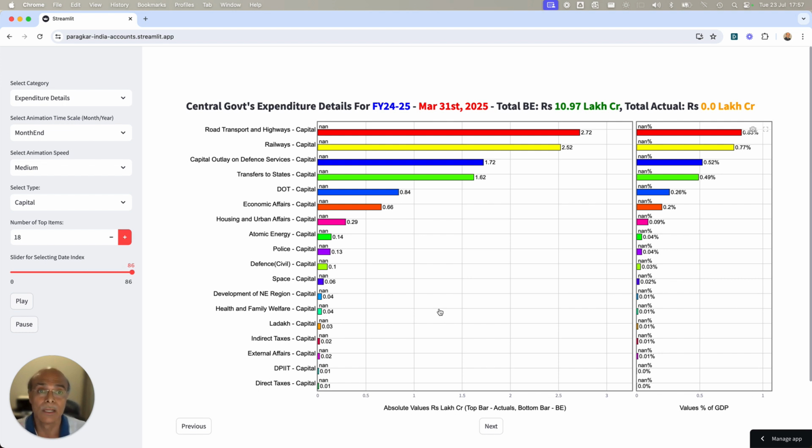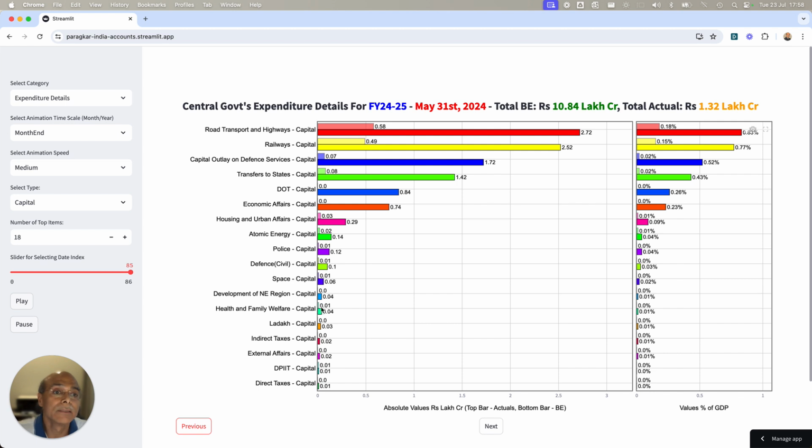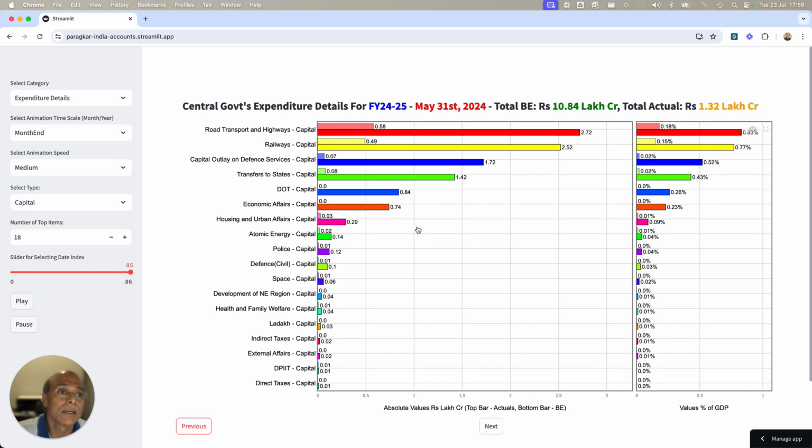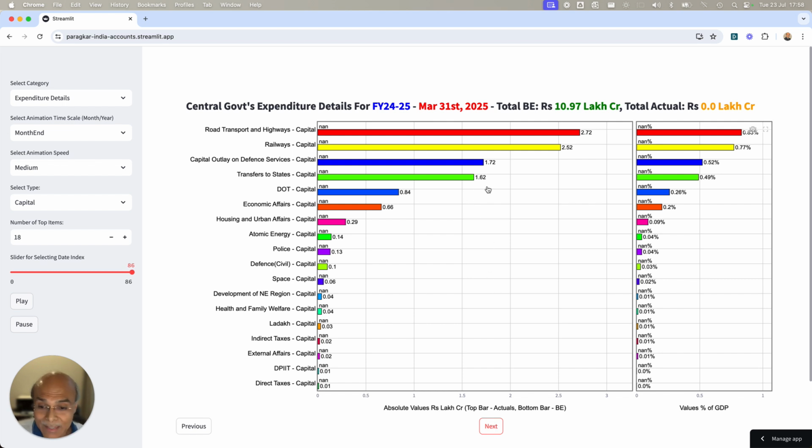But if you add all the capital expenditure of all the departments, it will add up to 11.11 lakh crores. So you will see that the government has not done any change in any of the line items on capital expenditure. If I go previous, you will find that these numbers will change, except for a few, very marginal changes. Like economic affairs, capital, there has been a mild change. If I go previous, see, there has been a transfer to state, there has been a mild change.